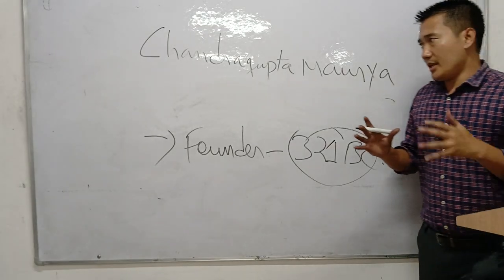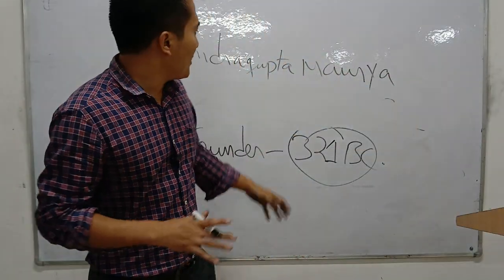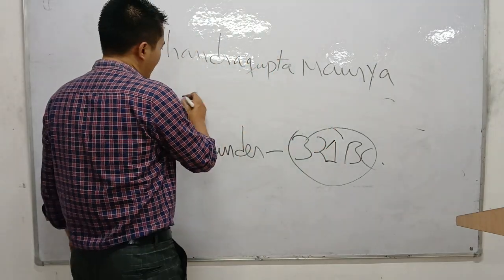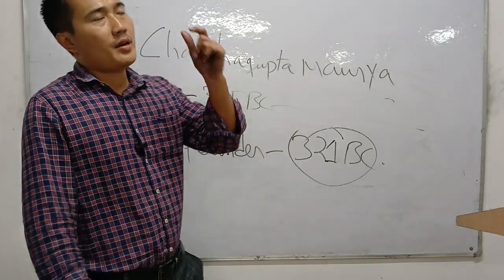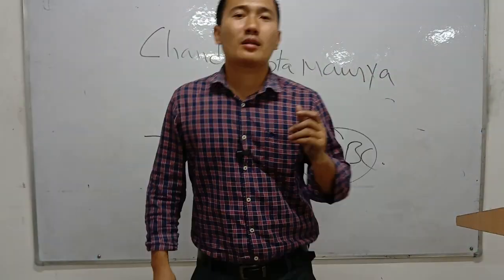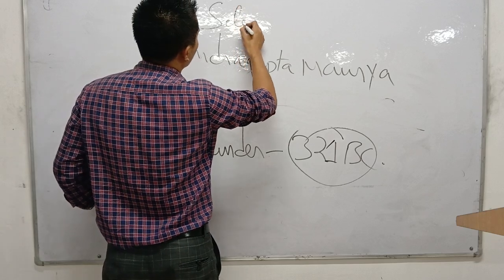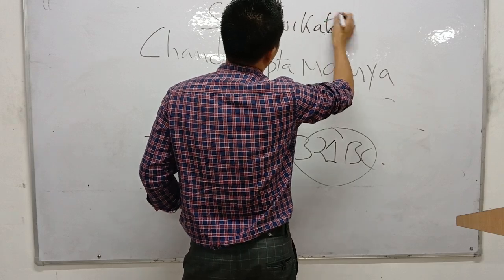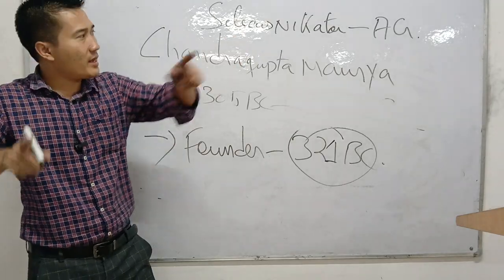See, in the year 321 BC, Chandragupta Maurya became the king. Whereas in the year 305 BC, Chandragupta fought with Seleucus Nicator, the famous Alexander general.